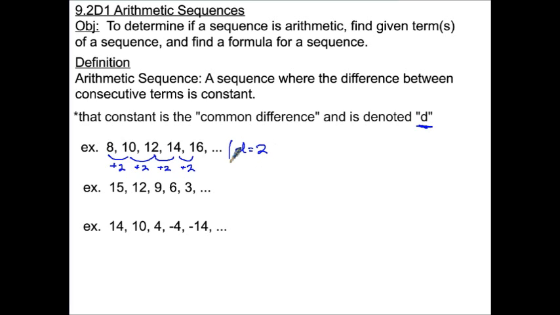Basically, it's what you add to get from one term to the next. I know the definition says difference, but realistically what they mean is what do you add to get from one to the next.